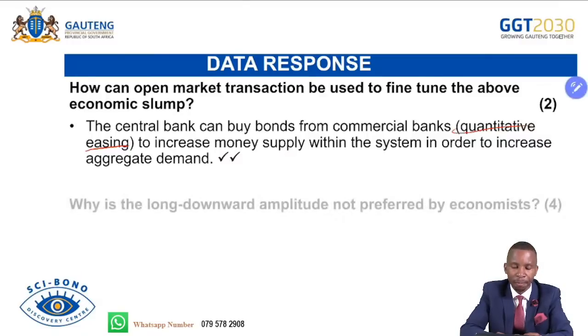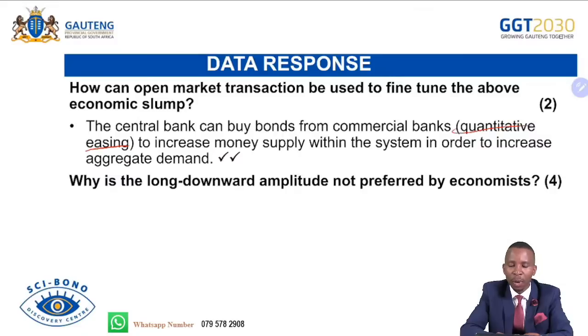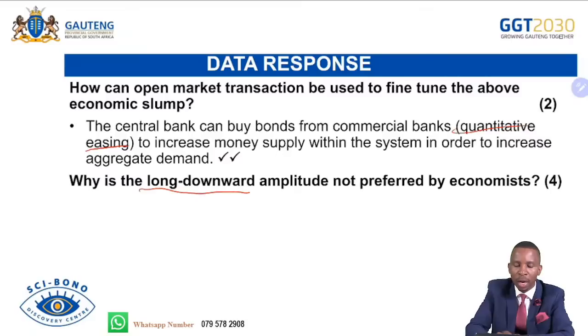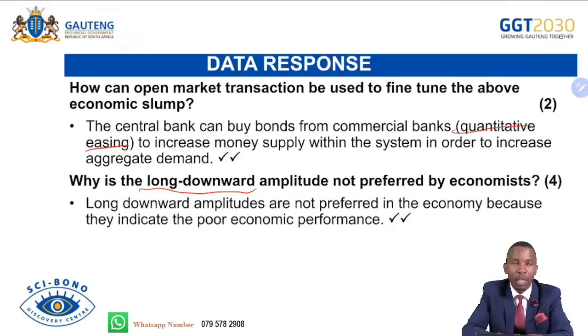Why is the long downward amplitude not preferred by economists? If it's long downward, like the one that we have seen, it is not preferred by economists. Long downward amplitudes are not preferred in the economy because they indicate poor economic performance. If the amplitude is downward, very long, going to what we call a horizontal line and going even beyond that, that simply means the economy is drastically declining. So it is not preferred in the economy because it indicates poor economic performance.